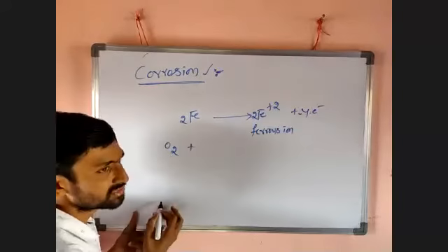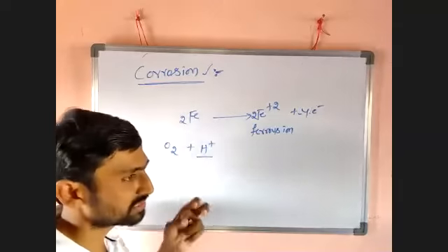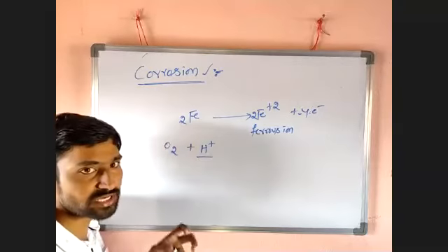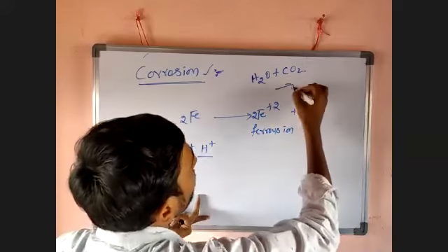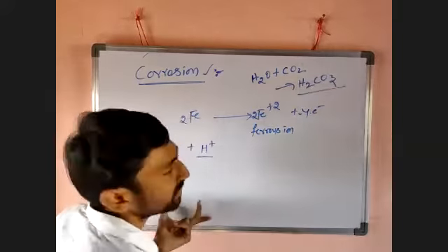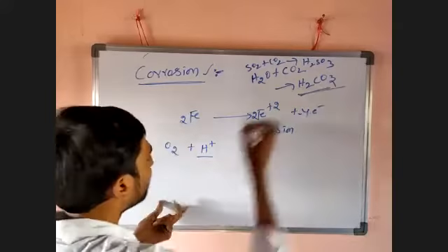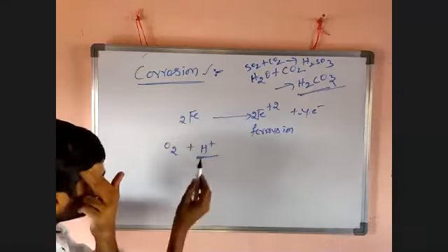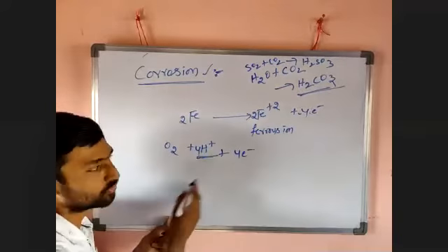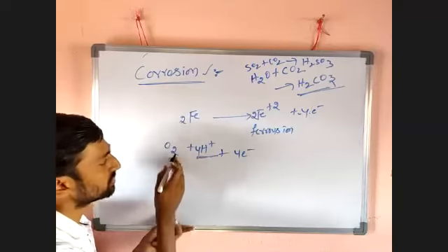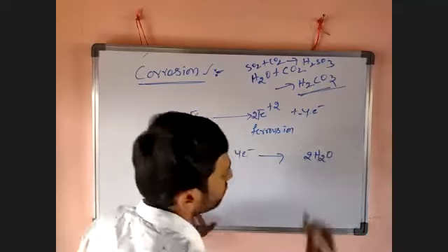This atmospheric oxygen will get acid from the atmosphere. Acid means that which is present in moist air. Moist air means a certain amount of water is there. For example, when carbon dioxide dissolves in water, we get carbonic acid. When sulfur dioxide dissolves in water, we get sulfurous acid, H2SO3. Like that, we get acid in the atmosphere. In the presence of that acid, this oxygen can utilize those electrons. 4 H+ have to be taken, 4 electrons have to be taken, and these 4 hydrogens get the oxygen and are eliminated as H2O.